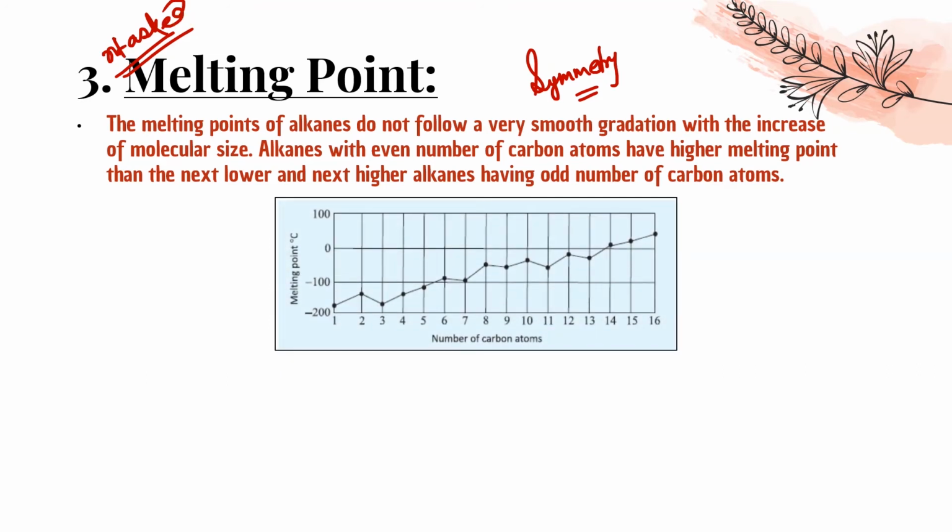So this is that point. There is no fixed gradation. Kabhi increase, kabhi decrease. It happens, and मतलब regular increase or decrease नहीं है. The thing is that if even number होगा तो एक पहले से जो odd number वाले हैं और एक बाद वाले odd number के उनसे ज़्यादा होगा. That is the thing you have to keep in your mind.